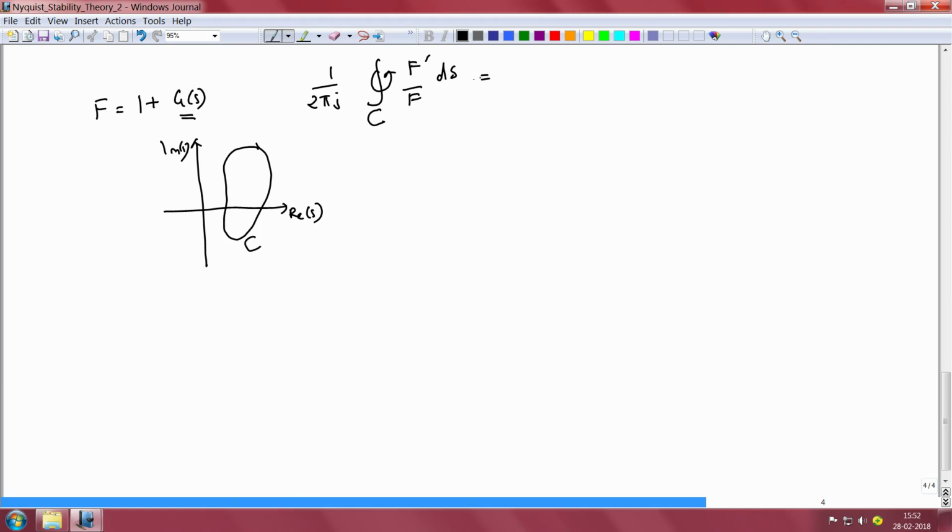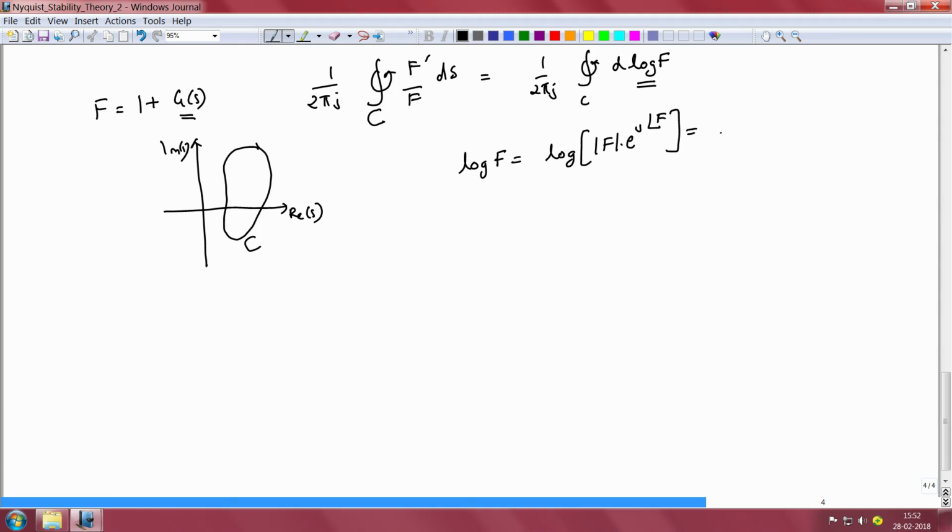Now we see that we can write this integral as 1 by 2 pi j times the contour integral over C of d log of capital F, because by definition d log of capital F is f prime by f times ds. We can further simplify this expression by noting that log of capital F is equal to log of magnitude of f times e to the power j angle of f,